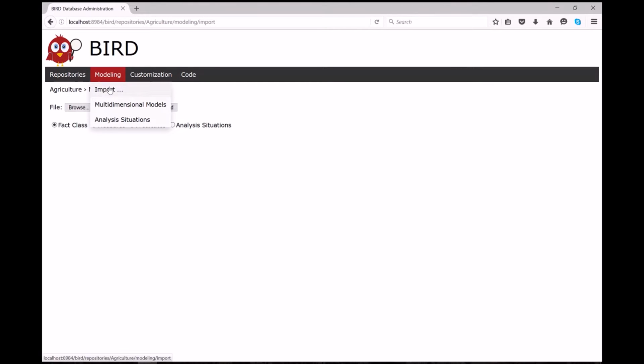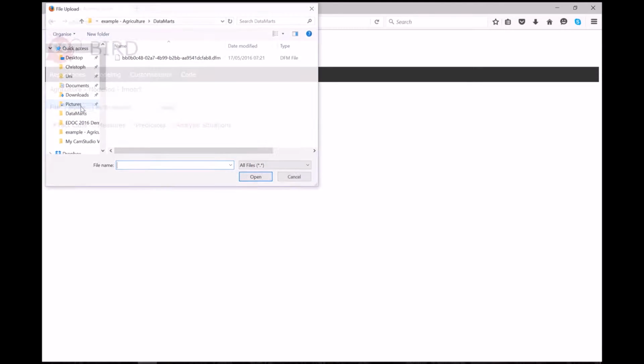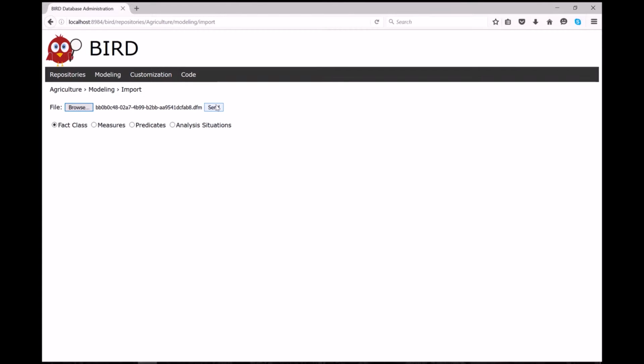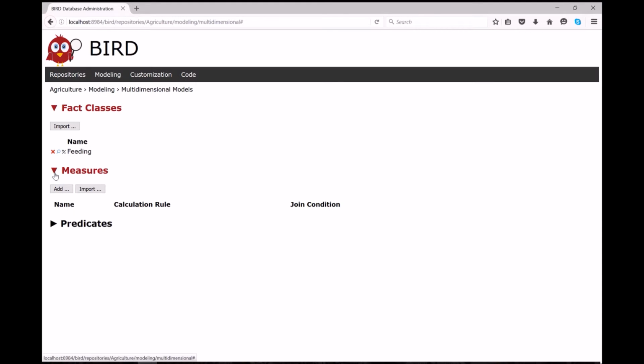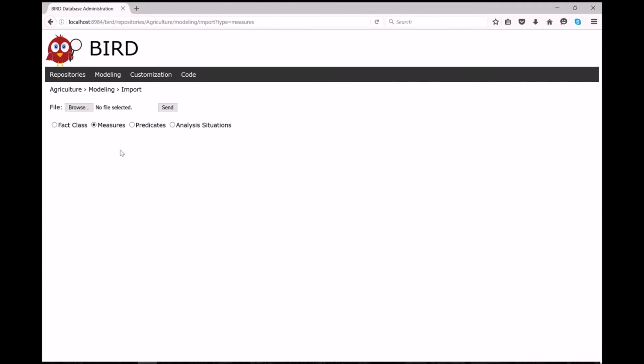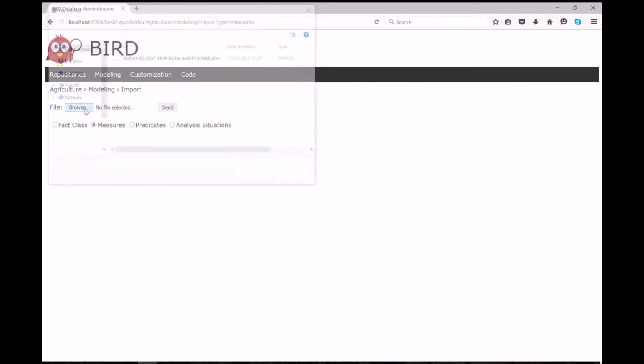We can now import the previously created reference model, load it into the XML database. We can also import catalogs of calculated measures and predicates, which are then also stored in XML format in the XML database.